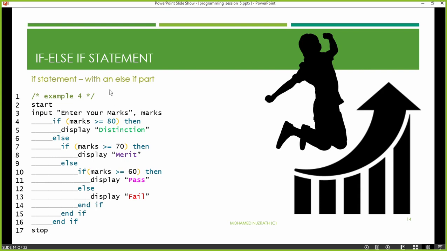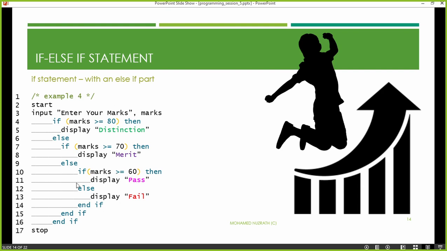Now the last one. A person who scores 15 marks. 15 greater than 80? No, can't do this. 15 greater than 70? No, can't do this. 15 greater than 60? No, can't do this line. Which means pass is not there. 15 is not greater than 60.